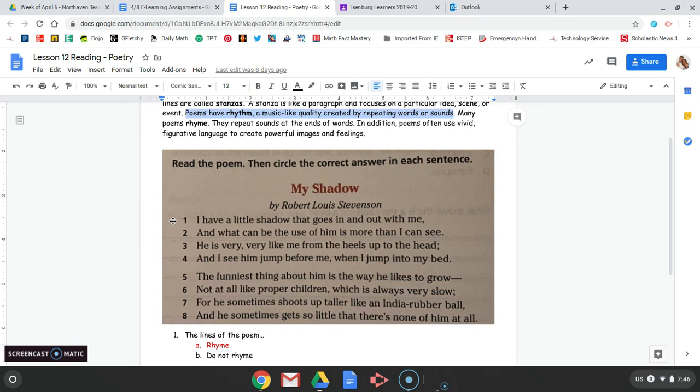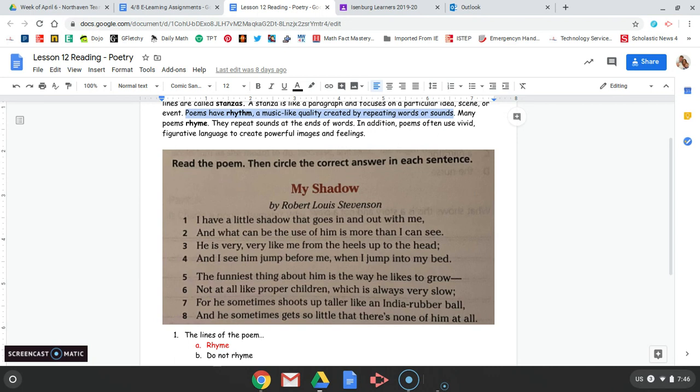I have a little shadow that goes in and out with me, and what can be the use of him is more than I can see. He is very, very like me from the heels up to the head, and I see him jump before me when I jump into my bed. The funniest thing about him is the way he likes to grow, not at all like proper children, which is always very slow.